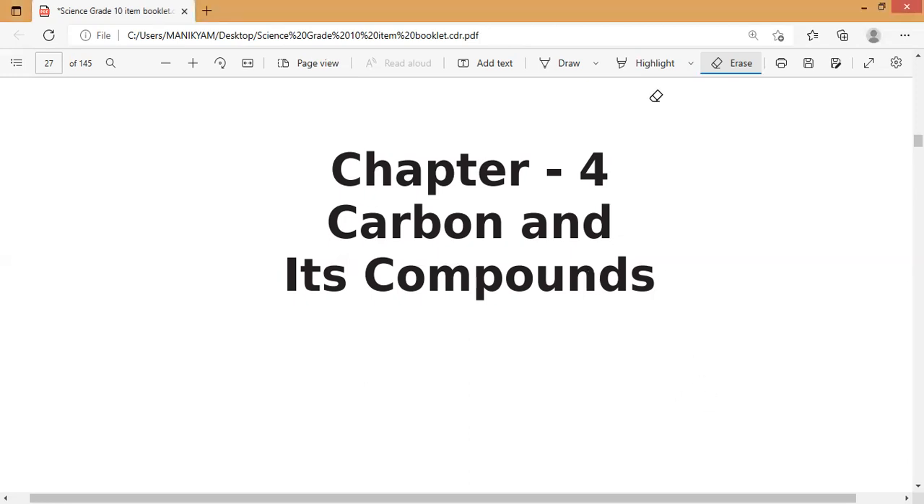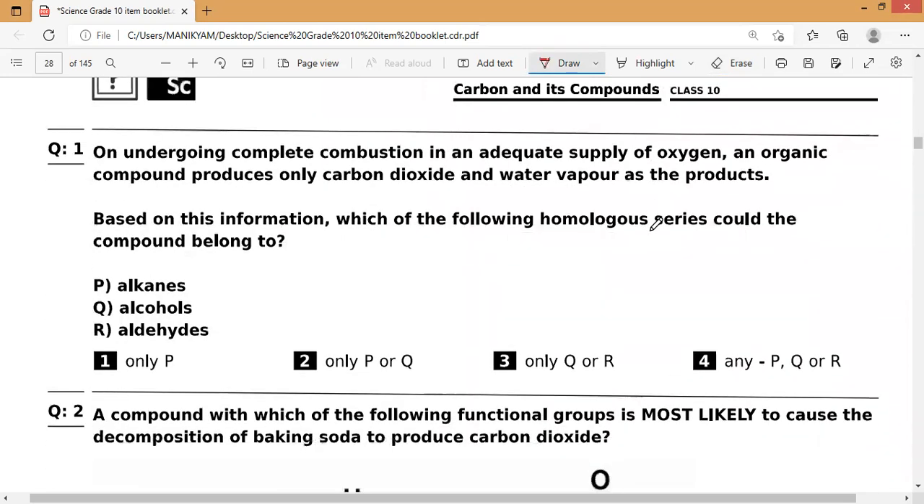Now, let us start with the first question. They are saying that on undergoing complete combustion in an adequate supply of oxygen, an organic compound, so any kind of organic compound, produces carbon dioxide and water vapor as the products. As we all know, any kind of combustion reaction releases carbon dioxide and water. Now they are asking, based on this information, which of the following homologous series could the compound belong to?